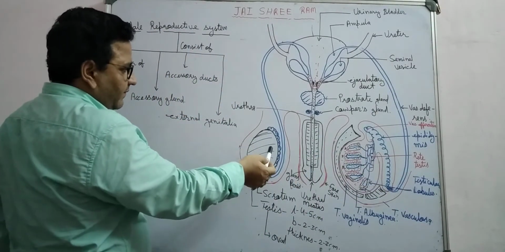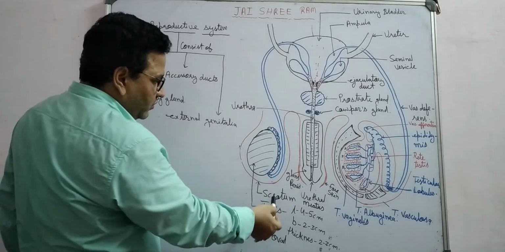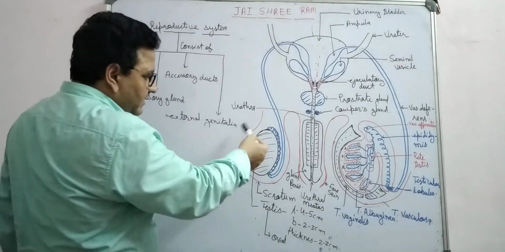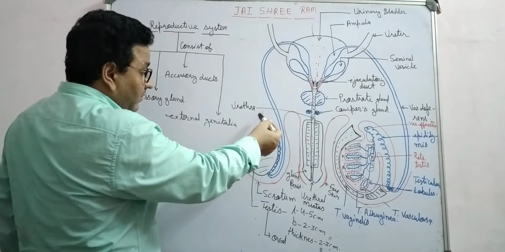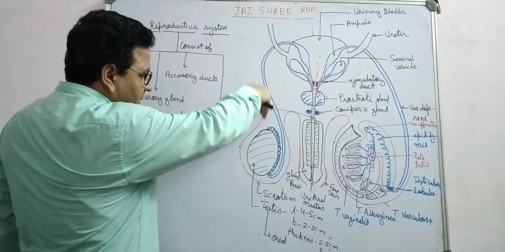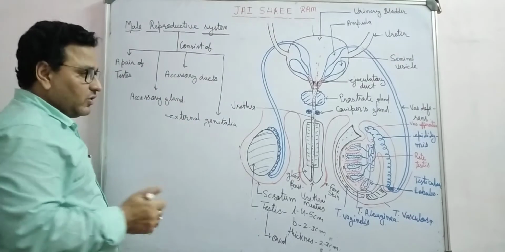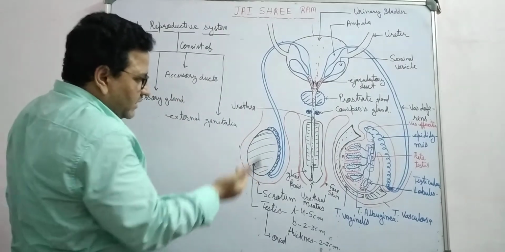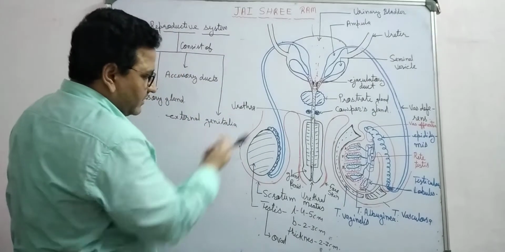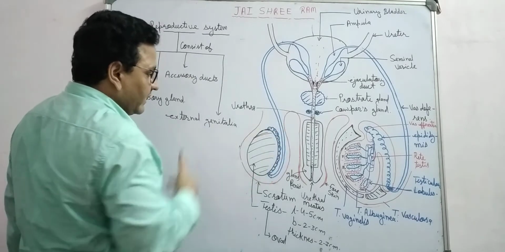Each testis is present in a pouch-like structure known as the scrotum. This is made up of skin, and this scrotum is present outside the abdomen. It means the testes descend outside the abdomen into the scrotum. So the testis comes out from the abdomen and is present in a scrotum. This is the pouch-like structure, a pouch of skin, you can say.